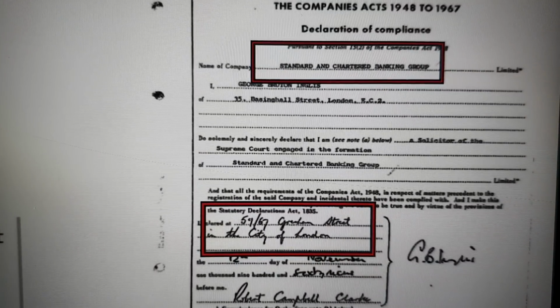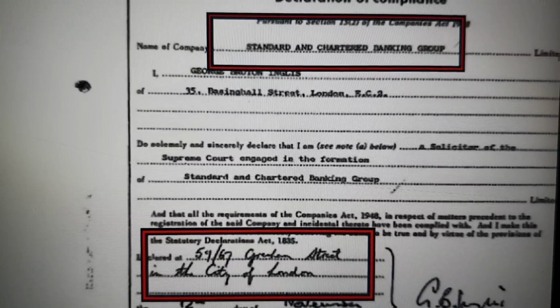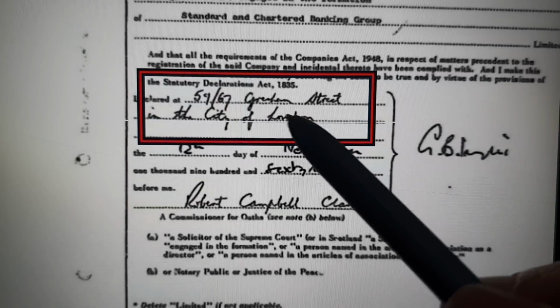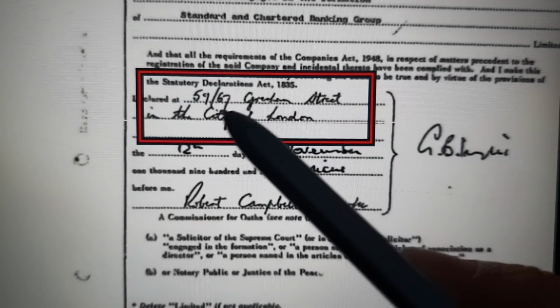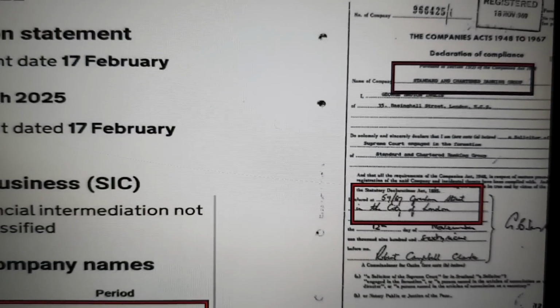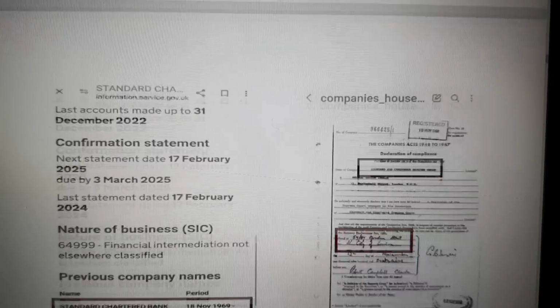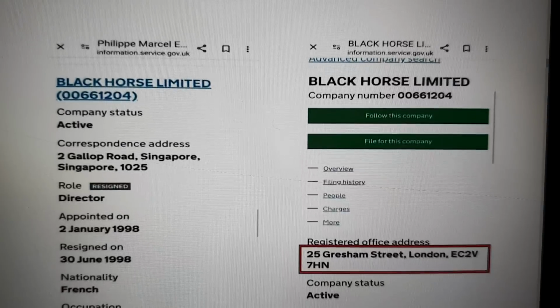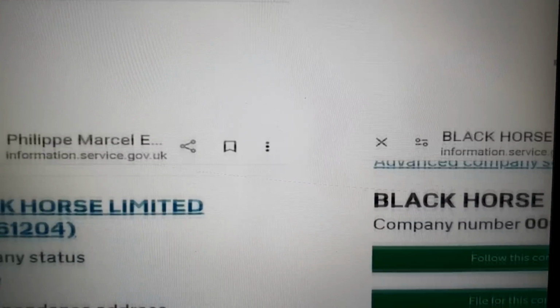Standard Chartered Banking Group. Completely different. Fraud. You also see an address here, Gresham Street. This features throughout the fraud, but they're changing the numbers. Okay, so they either own all these numbers in the streets and have them as a correspondence address, or they're using it as false addresses to avoid accountability. I'll let you draw your own conclusions what that may be. Also at the bottom, it's important to note that you have the company Slaughter and May, and this address also features throughout the fraud. And Slaughter and May has a false illegal entity company as well. Sorry, some of the boxes have become misaligned.